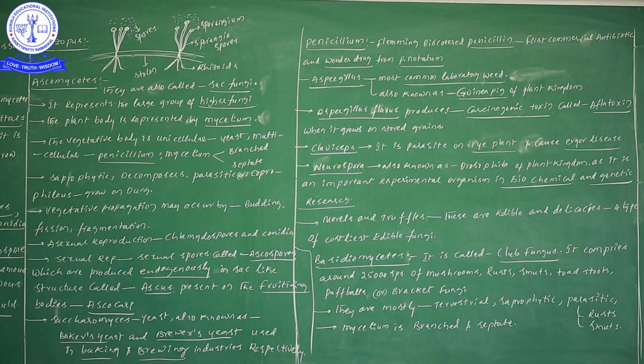Don't forget, Neurospora is also known as Drosophila of the plant kingdom, and it is an important experimental organism in biochemical as well as genetic research. So to do biochemical reactions or genetic research, we must use Neurospora.